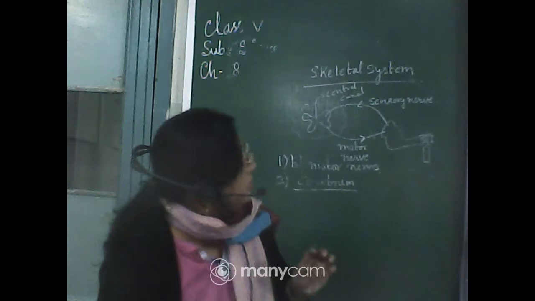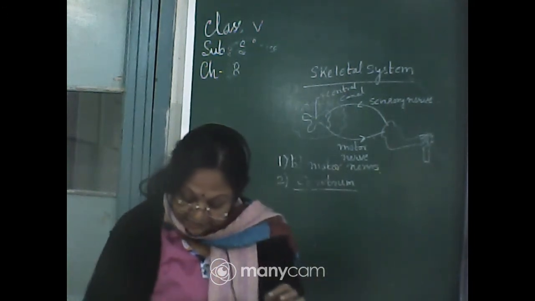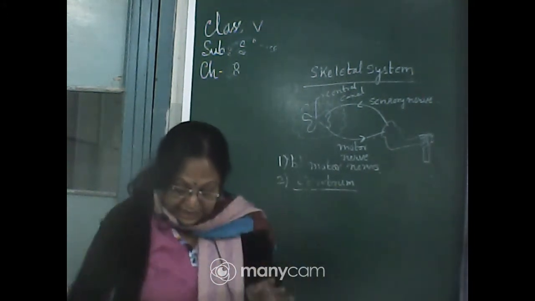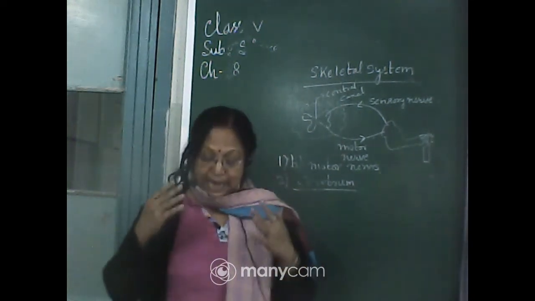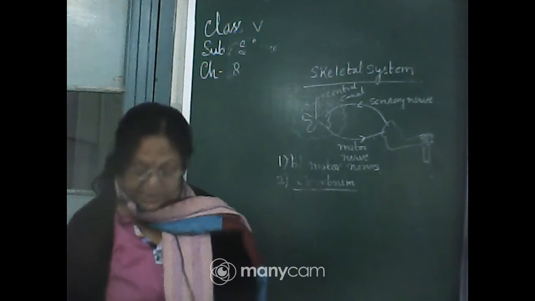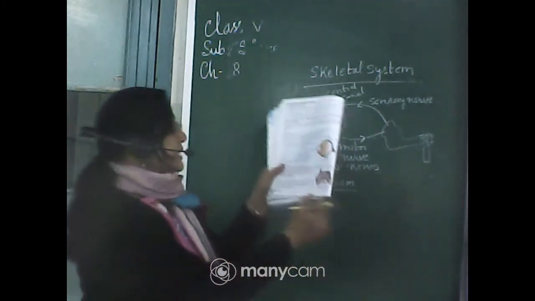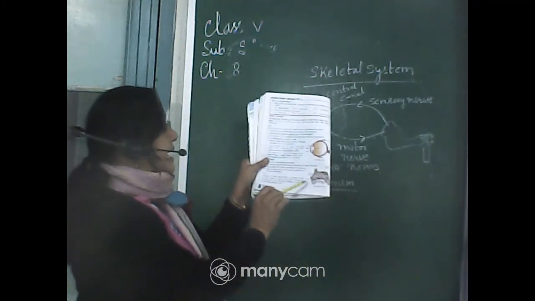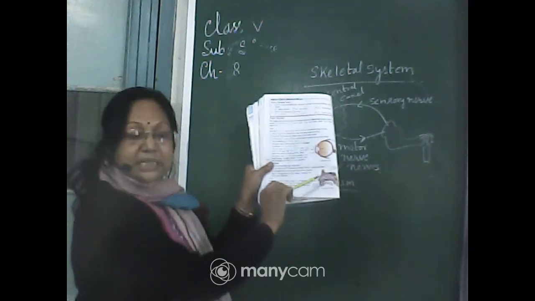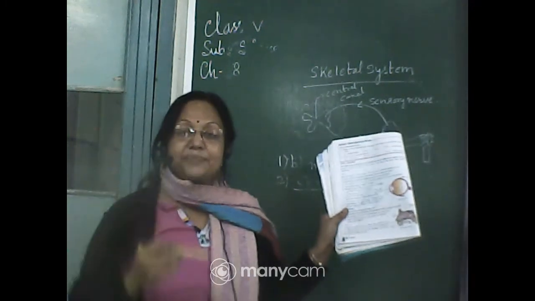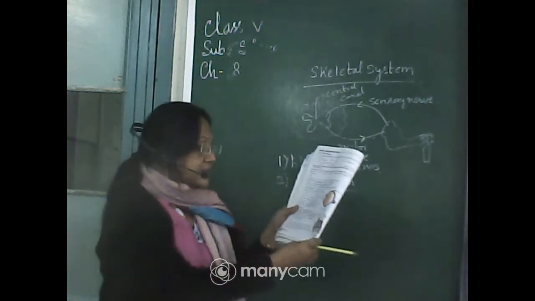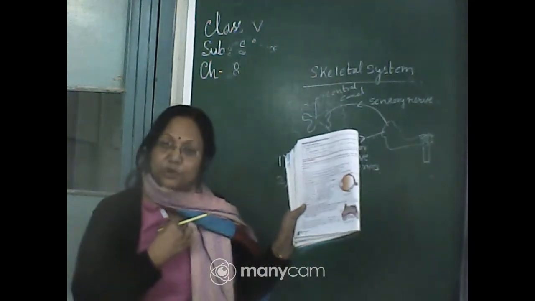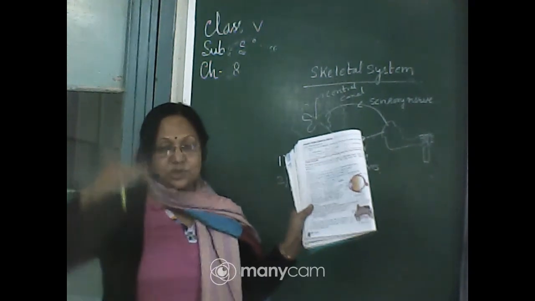Okay, now next one is our nose. We smell the various things in the air with the help of our nostrils, and the diagram is also given here. If these are the nostrils, the air goes through our nostrils, and from the windpipe there are two portions going into the lungs. These are called the tracheas. This is not given here, but you know the windpipe. So the air goes to our windpipe.